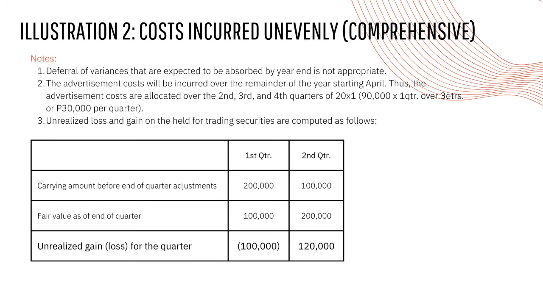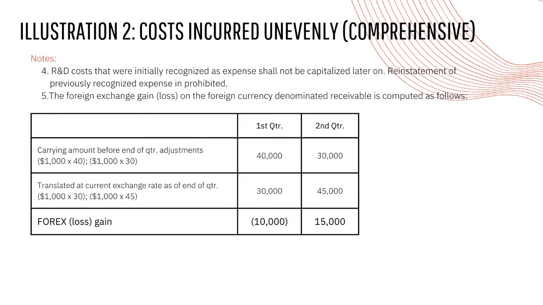The recovery exceeded previous write-down by 20,000: 100,000 previous write-down plus 20,000 excess. 4. Research and development costs that were initially recognized as expense shall not be capitalized later on. Reinstatement of previously recognized expense is prohibited.